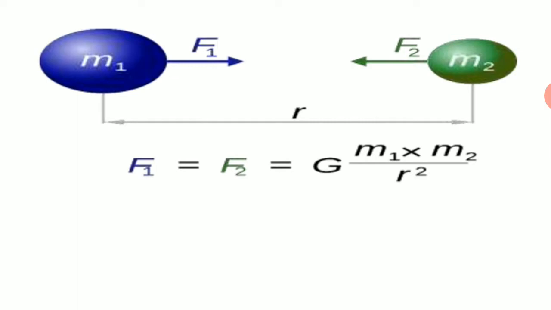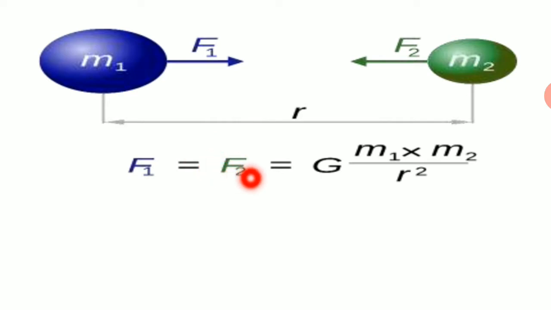So let us consider two objects. One is object A, another one is object B, with masses m1 and m2, and both are exerting force on each other. F1 is the force on m2 and F2 is the force exerted on m1 because of these two objects. And r is the separation between these two objects. Now this F1 is equal to F2.